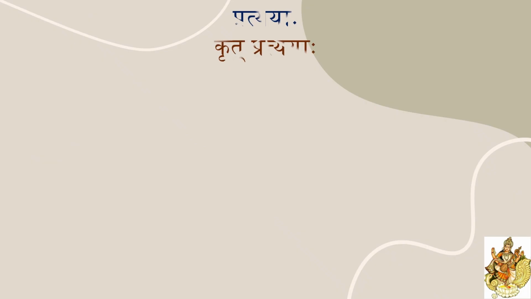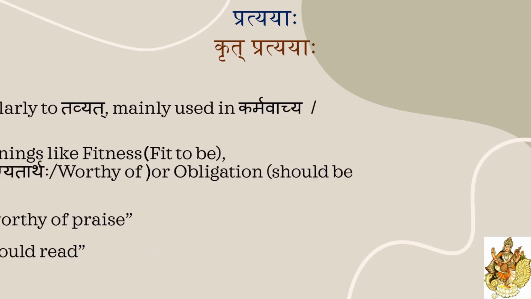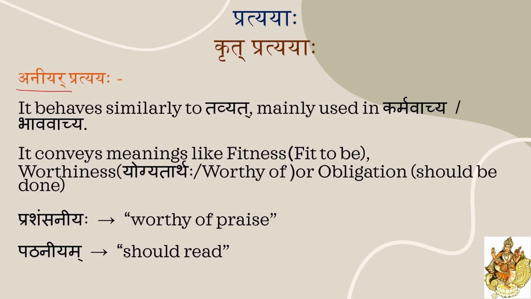In Krit Pratyaya, now we are going to learn Aniyar Pratyayaha. The pratyay name is Aniyar. This Aniyar Pratyay behaves similarly to Tavyat Pratyay and is mainly used in Karmavachyam and Bhavavachyam. There is not much difference between the Tavyat Pratyay and Aniyar Pratyay. Both will be used in Karmavachyam and Bhavavachyam only. And Aniyar Pratyay conveys meanings like fitness, worthiness or obligation. Fitness means fit to be, worthiness means yogyatardham, that means worthy of it, and obligation means should be done. In these three meanings, this Aniyar Pratyaya word will be used.